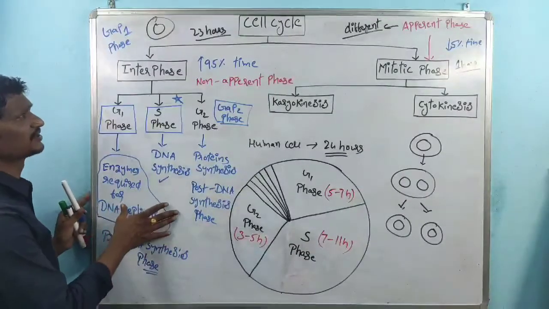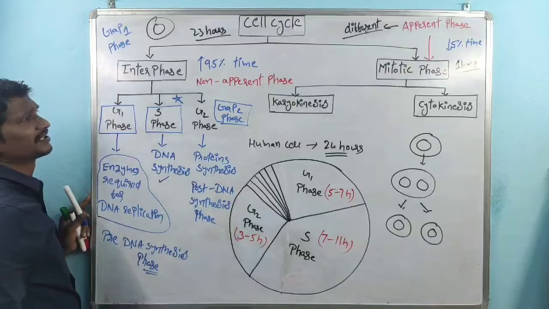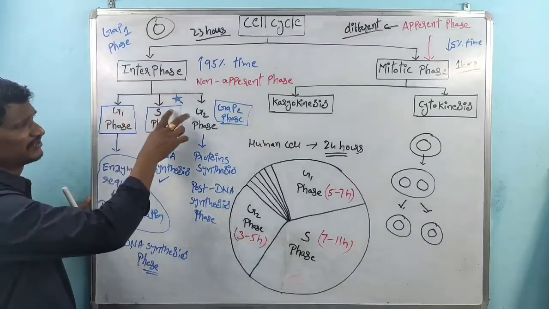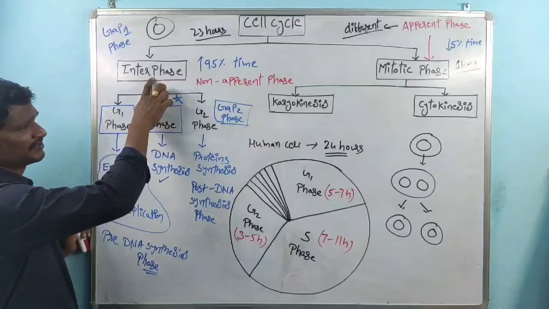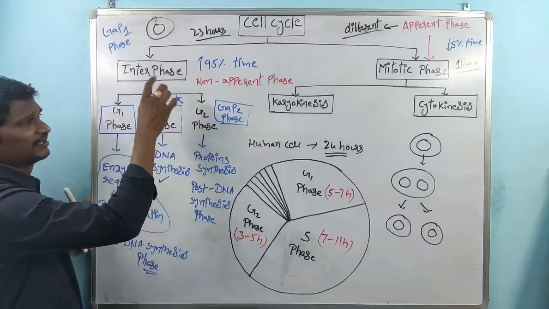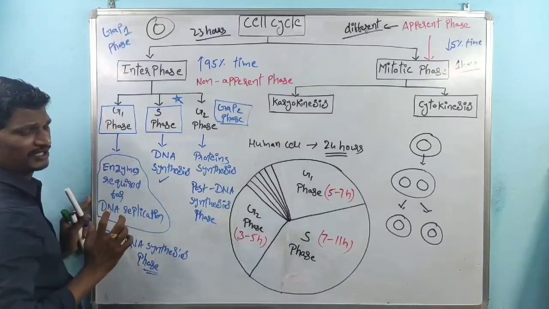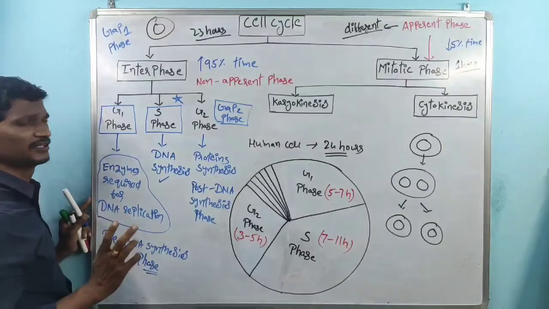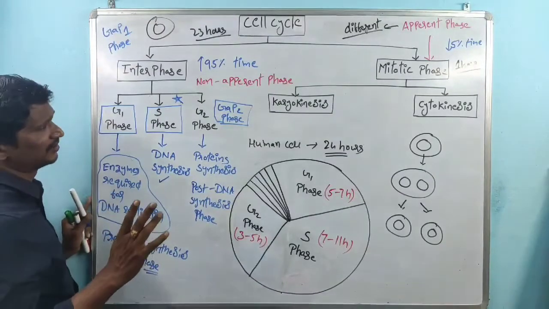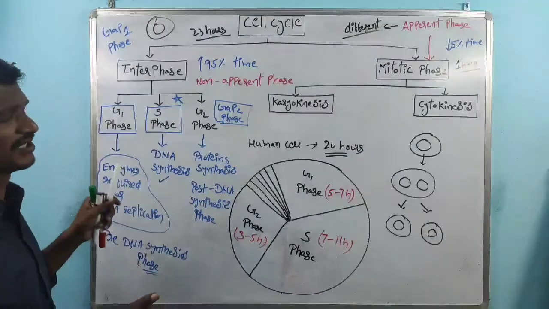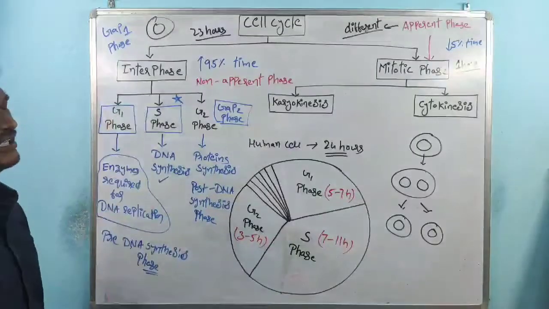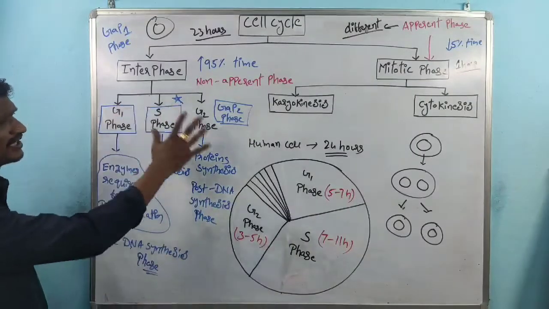Right? These phases are completely related to the interphase. Remember, these three phases are present in interphase, and maximum time is taken for the completion of interphase. It's nothing but 24 hours are required for the completion of the cell division. In that, 23 hours are taken by the interphase, right? So that is about the interphase.